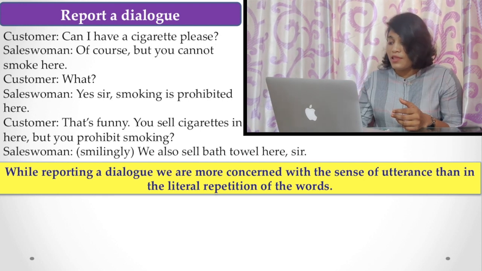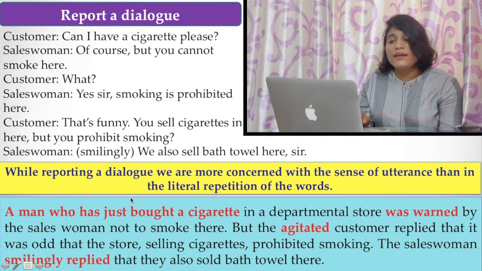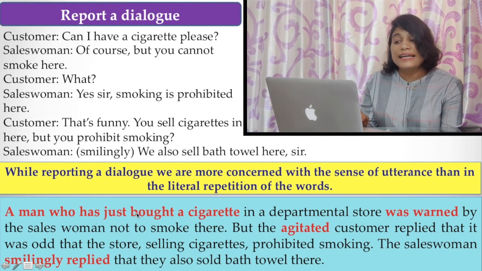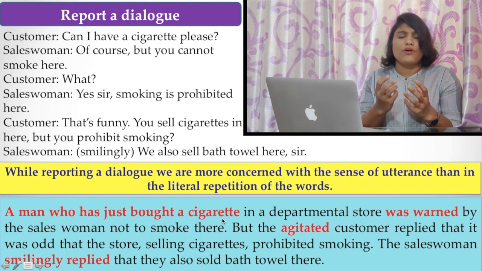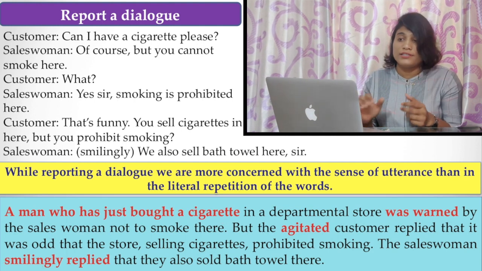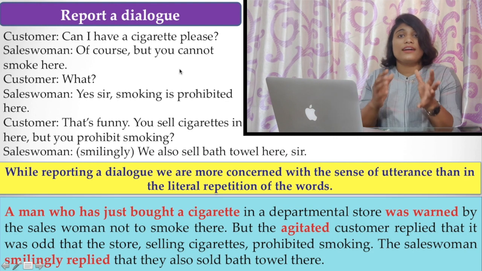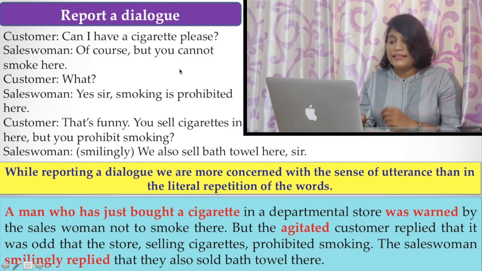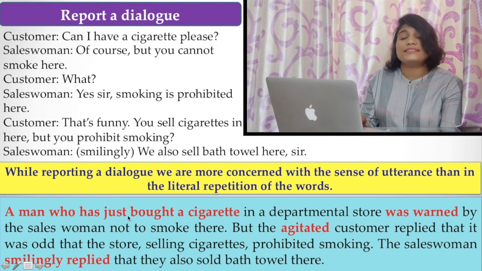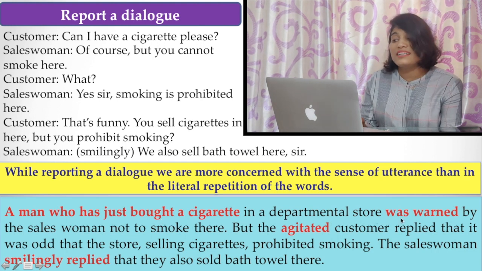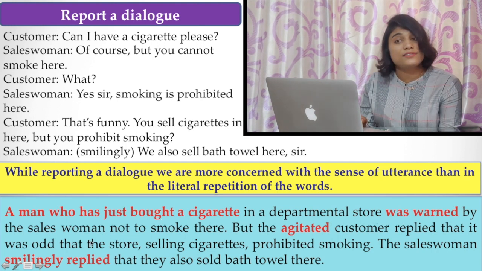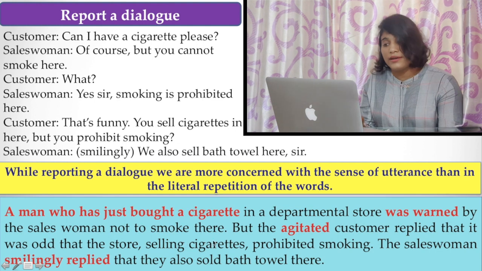For example, here, a man who has just bought a cigarette, you have to write in your own words what was happening there. That is, a man who has just bought a cigarette in a departmental store was warned by the saleswoman not to smoke there.